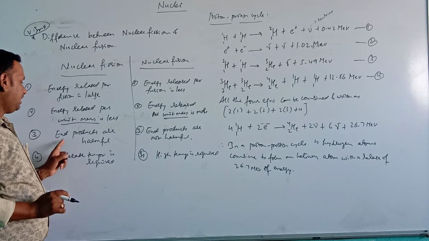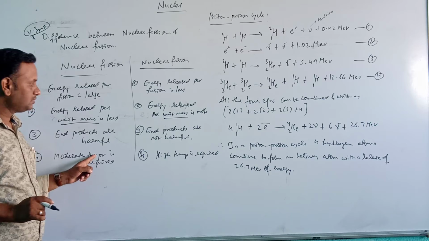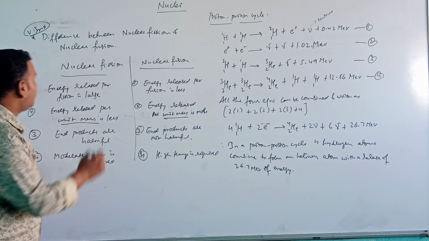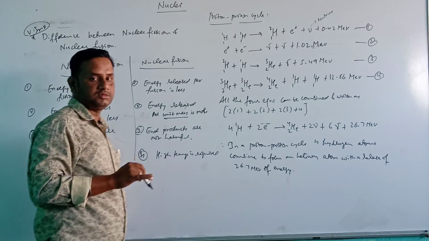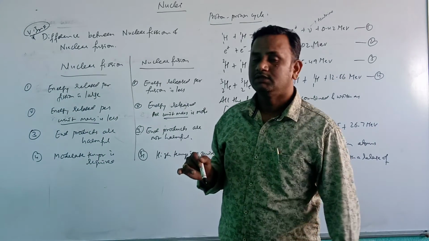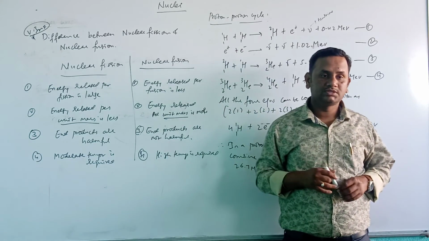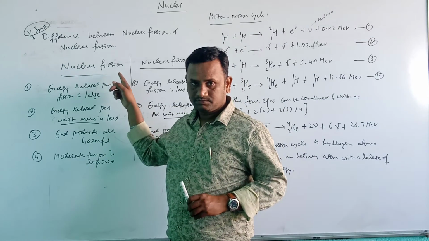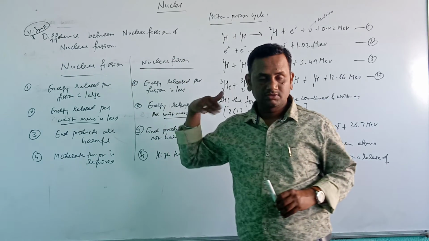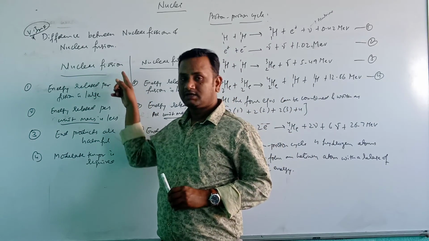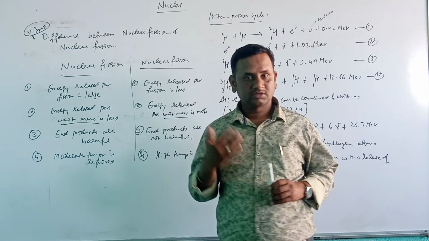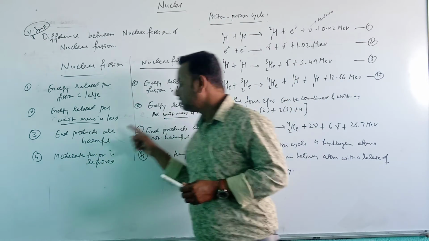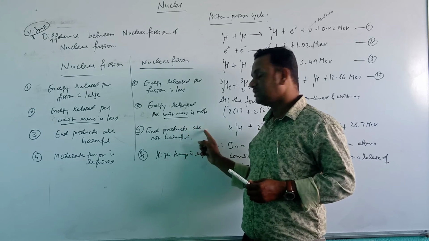Next, the end products are harmful. Here, the end products are not harmful. So, whatever I have just discussed, that is nuclear waste. The nuclear waste produced in a nuclear reactor, where the nuclear fuel undergoes the nuclear fission reaction. There, the end products we get are very harmful, whereas here the end products are not harmful.